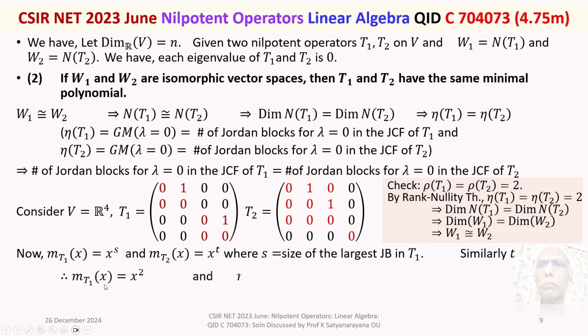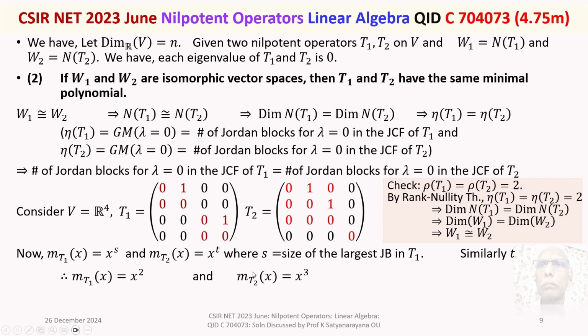Minimal polynomial of T1: go to T1. And what is the size of the largest Jordan block in T1? This is one Jordan block, this is one Jordan block. Each is of size 2. Therefore, it is x square.